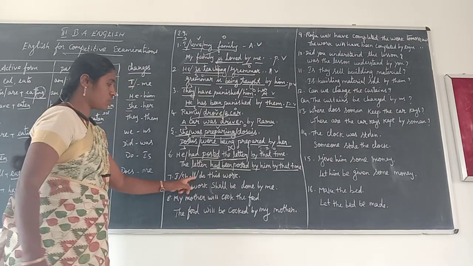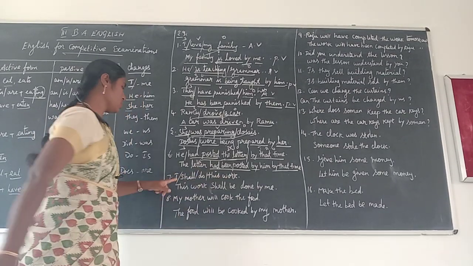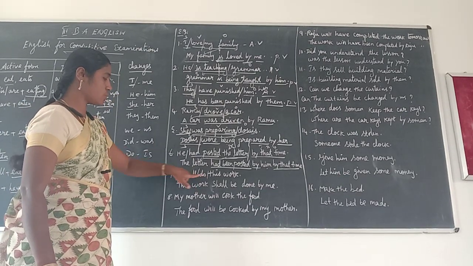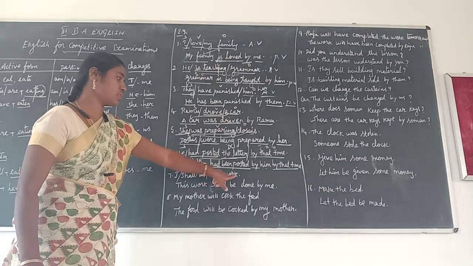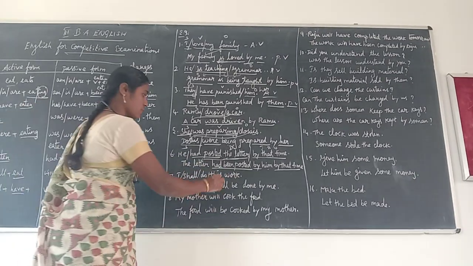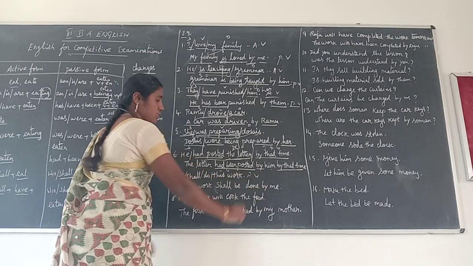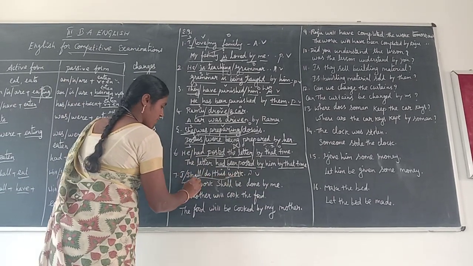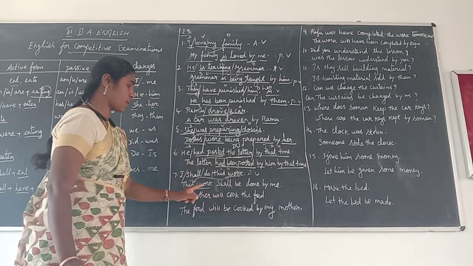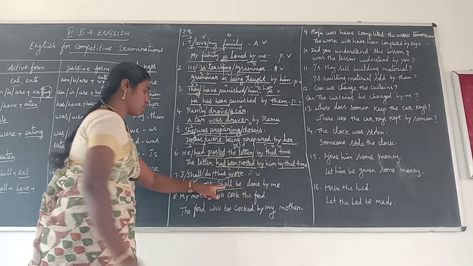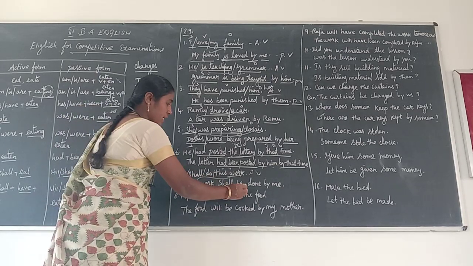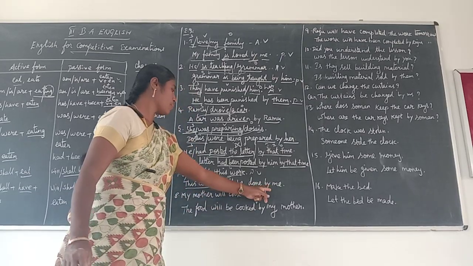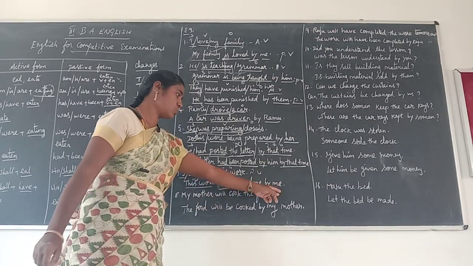I shall do this work. Here I is the subject, shall do is the verb, both of them are the verb, and then this work is the object. Active voice sentence, and then simple future. Now the object comes into the subject position in passive voice. With shall you have to use be. Shall be given, and then done by; I changes into me.